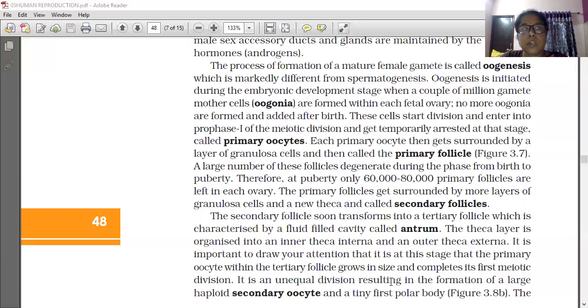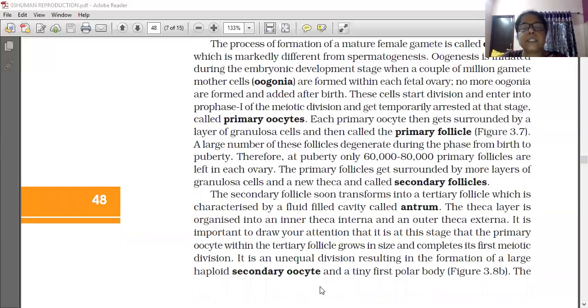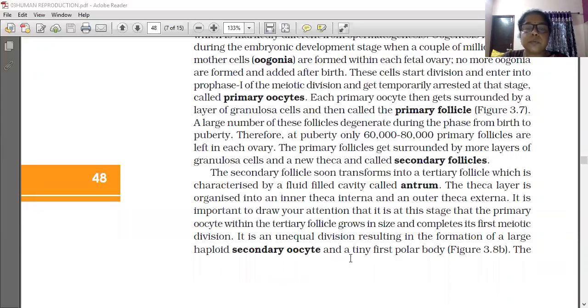It is an unequal division, resulting in the formation of a large haploid secondary oocyte and a tiny first polar body.